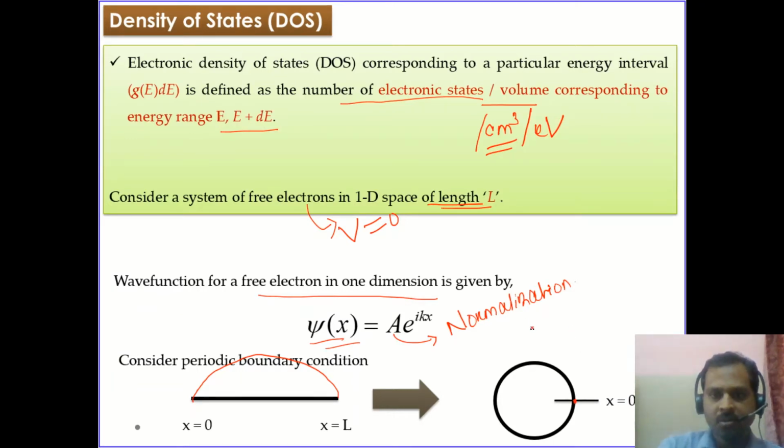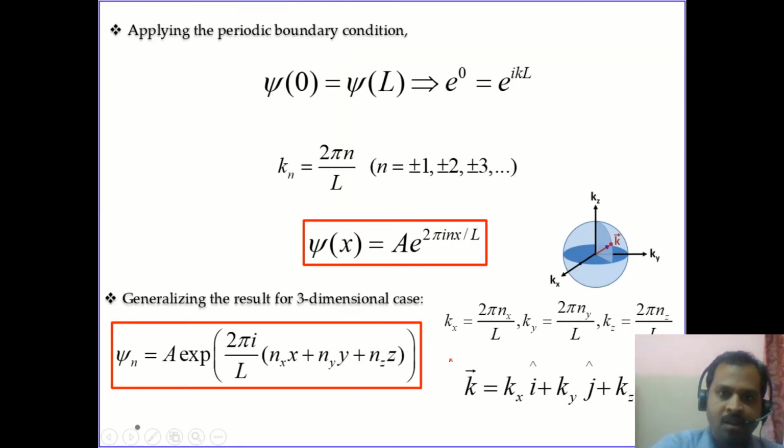Since we are applying the periodic boundary condition, the wave function must also be the same, that is psi 0 is equal to psi L. Psi 0 will be equal to A, and psi L is equal to A into e to the power i k L. So the A factor will get cancelled out, and we can obtain a condition for the wave vector.